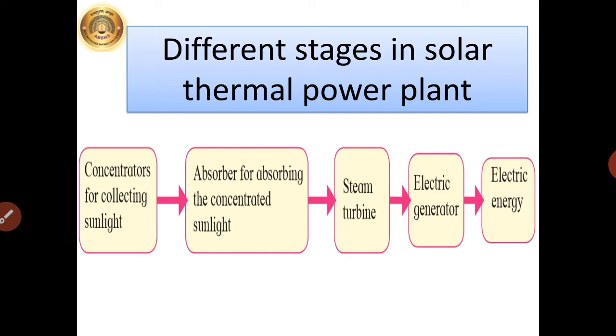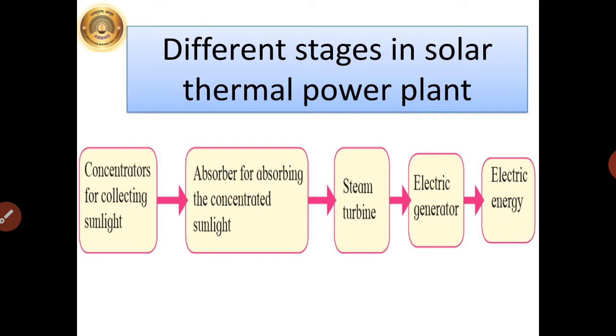Thermal energy can also be generated from solar radiation and can be used for electricity production. So here different stages in solar thermal power plant are shown, that concentrators are used for collecting the sunlight, which are also known as the reflectors.